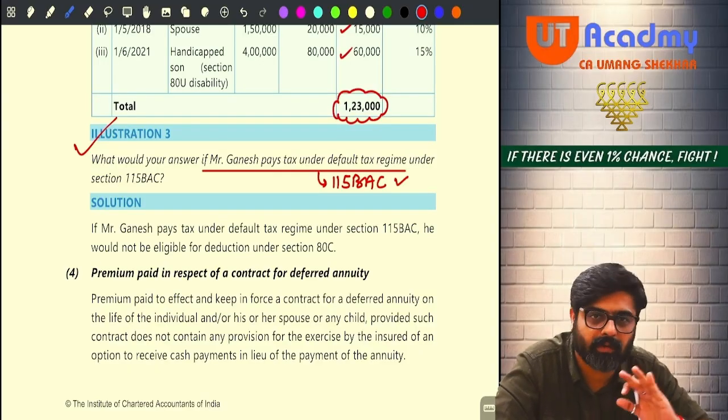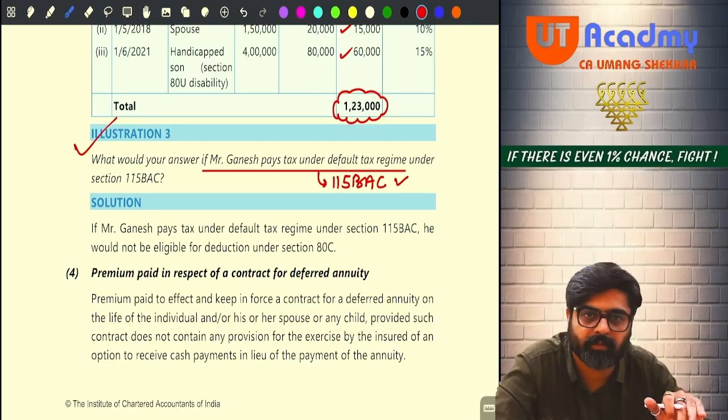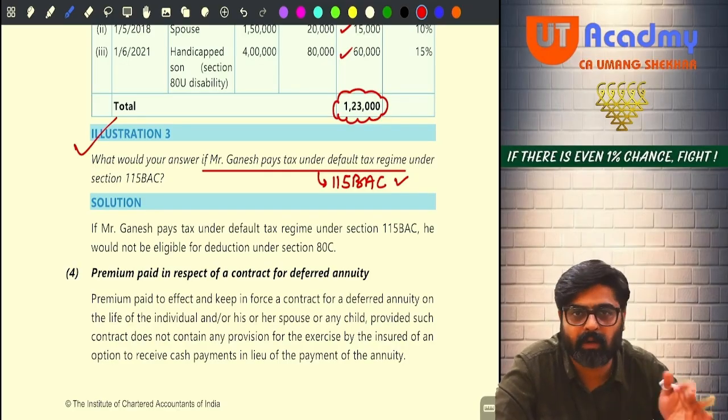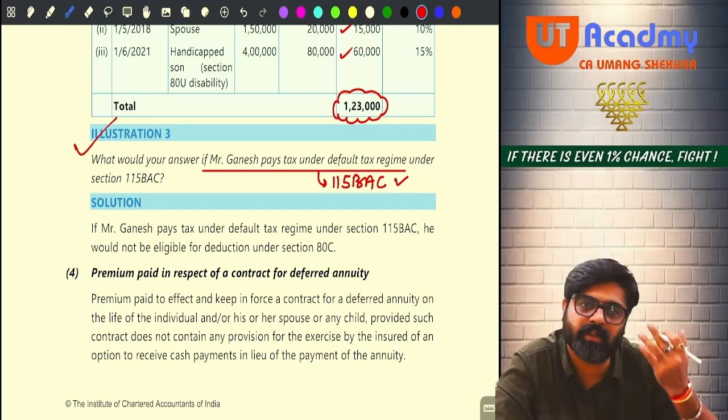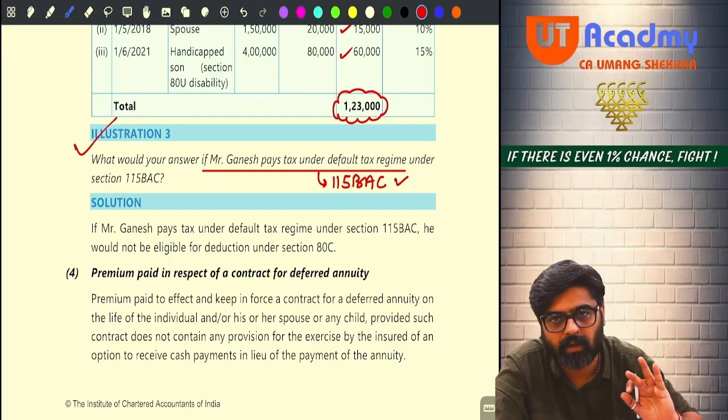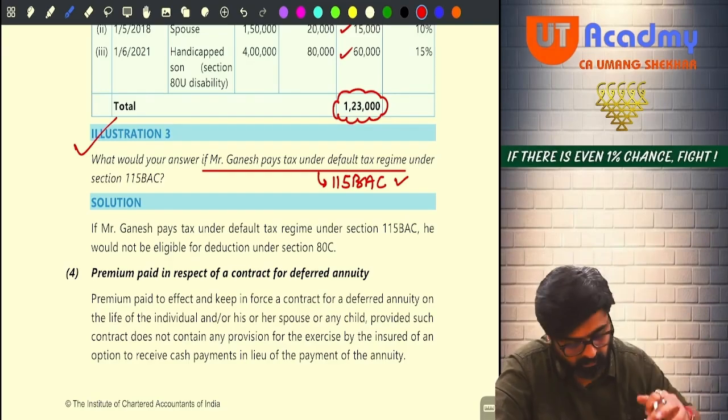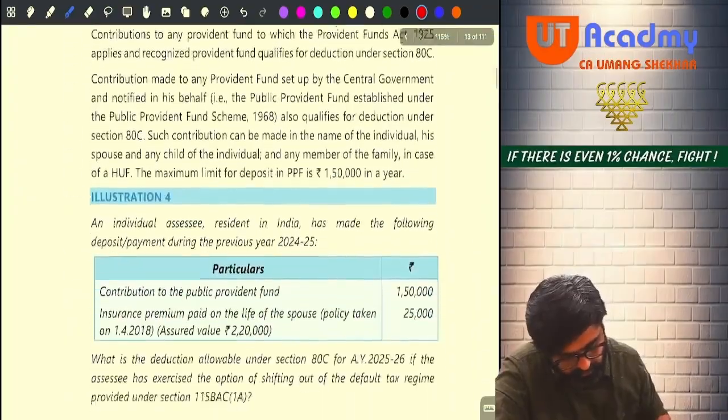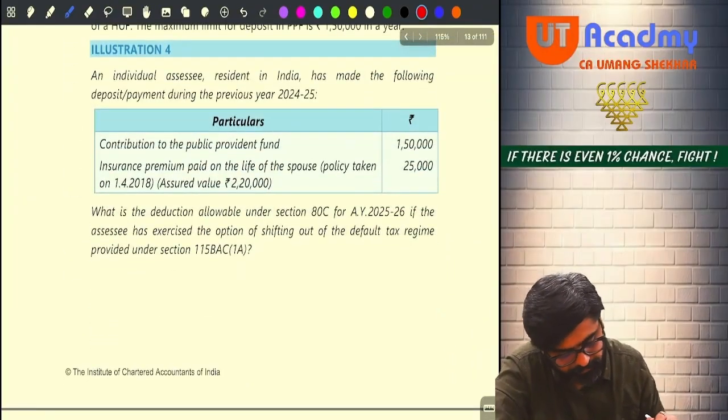Then in that case, whatever premiums are paid on the life insurance policy, for those premiums he cannot claim any deduction under 80C because 80C deduction is not allowed. Okay, illustration number 3 done. Very difficult, sir. Very difficult. Come to illustration number 4.